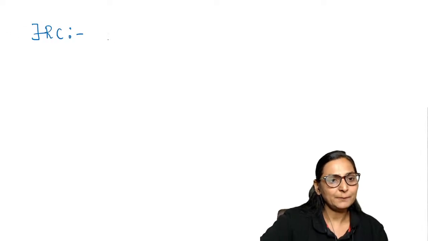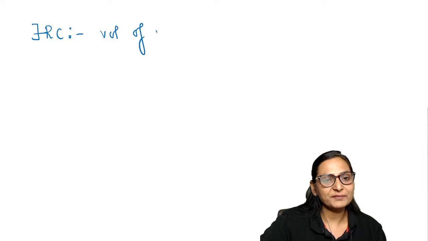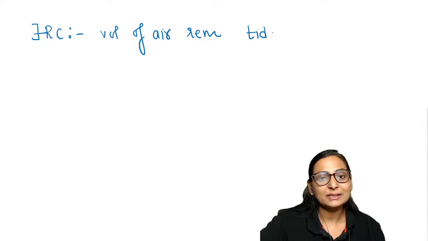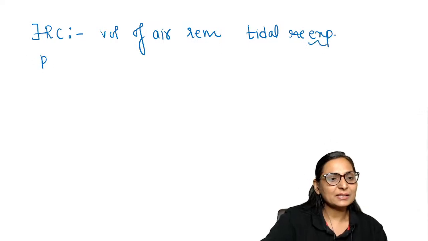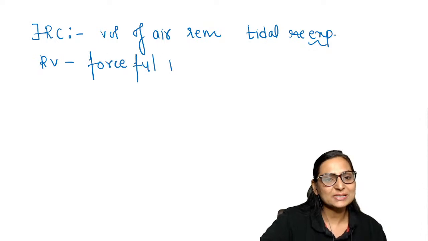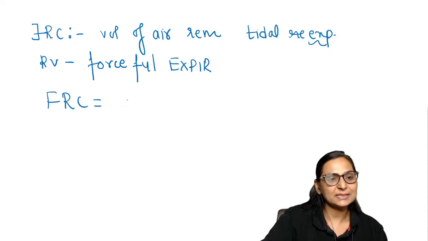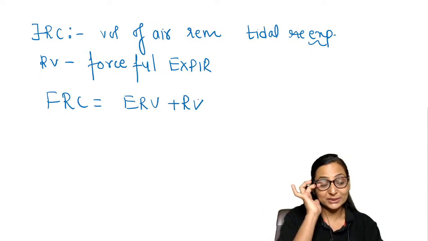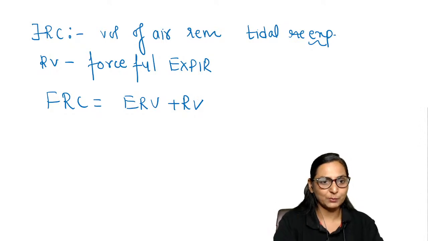By definition, what is FRC? It is the volume of air remaining in the lungs at the end of your tidal expiration, whereas residual volume is the air remaining at the end of your forceful expiration. And we know that FRC is equal to ERV plus residual volume. Therefore, ERV is going to be FRC minus your residual volume.